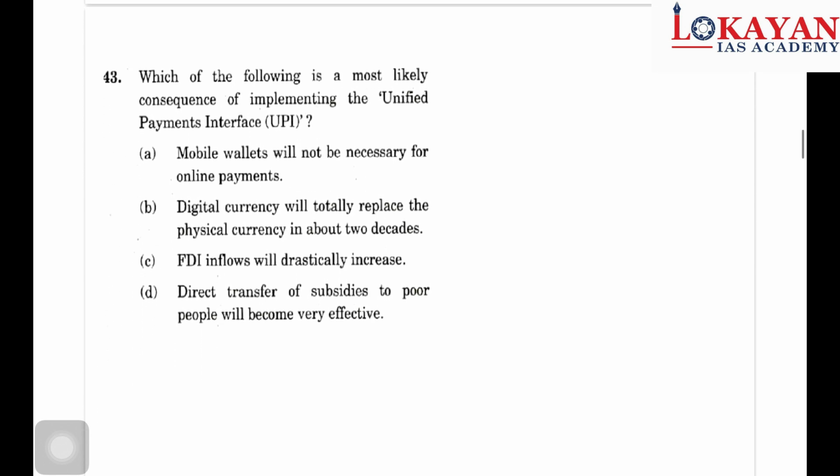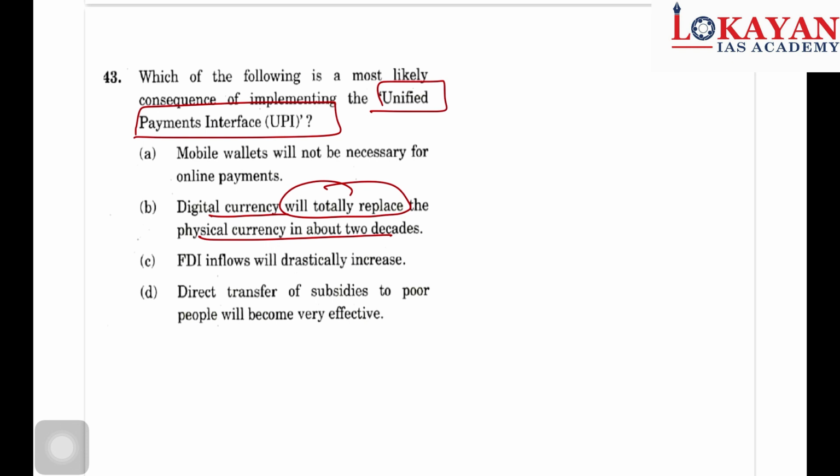Now solve this question with elimination tricks. Which of the following is the most likely consequence of implementing unified payment interface? See, mobile wallets will not be necessary for online payments. This sounds possible, but don't mark it immediately without reading the remaining options. Digital currency will totally replace the physical currency in about 2 decades. Very vague statement, eliminate it. FDI inflows will drastically increase. So this word drastically makes the statement incorrect.